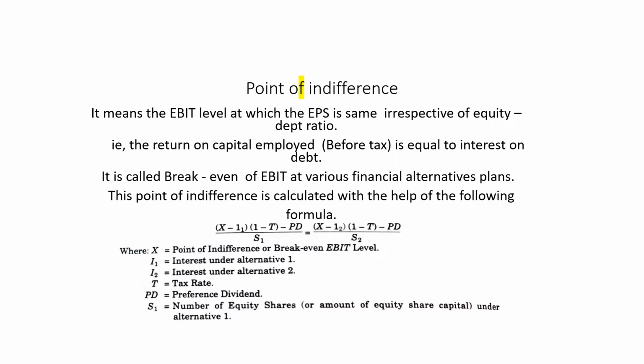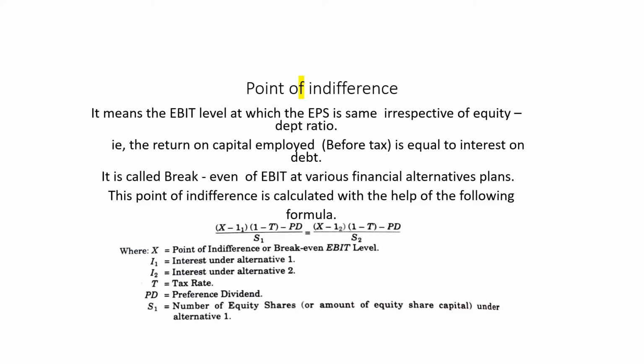Simply, we say that the point of indifference is where the return on capital employed, that is, the earnings available to the equity shareholders before tax, is equal to the interest rate of debt capital.